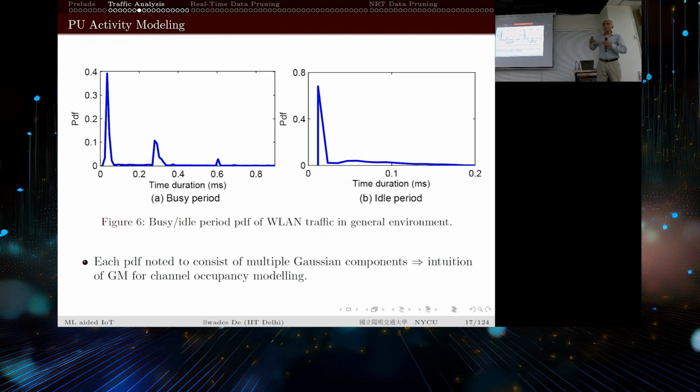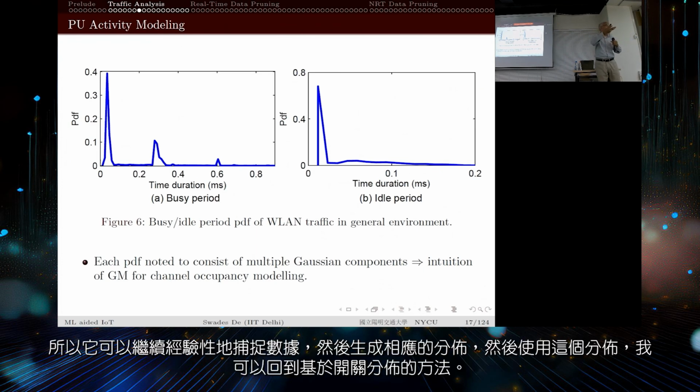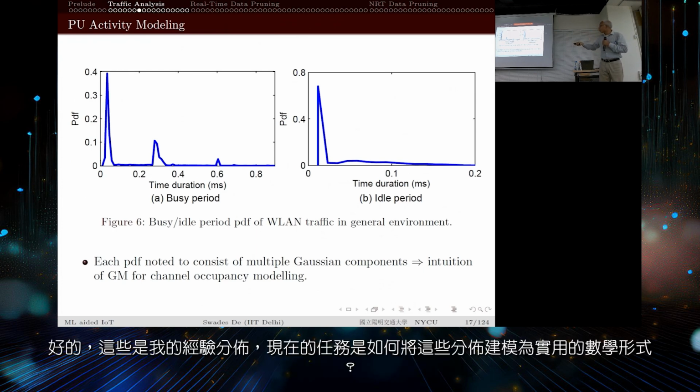In the night time, when people have gone away from the coffee shop, maybe it will figure out another distribution and so on. So it can continue to empirically capture the data and generate the corresponding distribution. Then using that distribution, I could go back and utilize the on-off distribution based approach that we are talking about. So these two are empirical distributions.